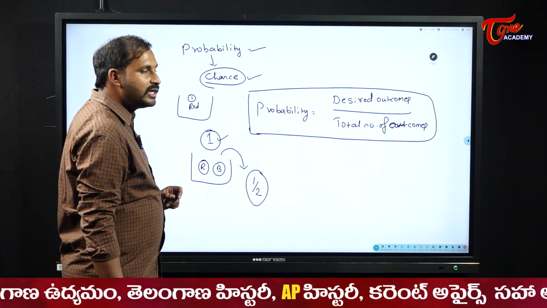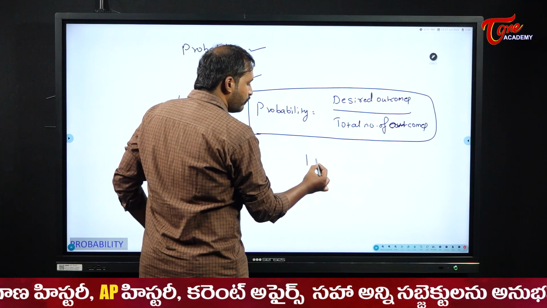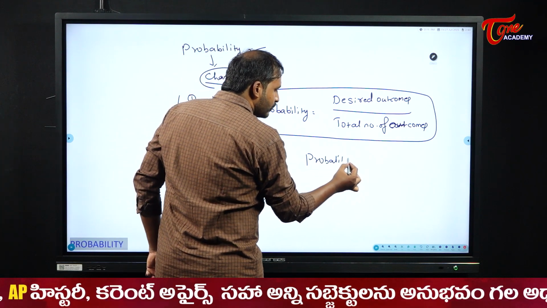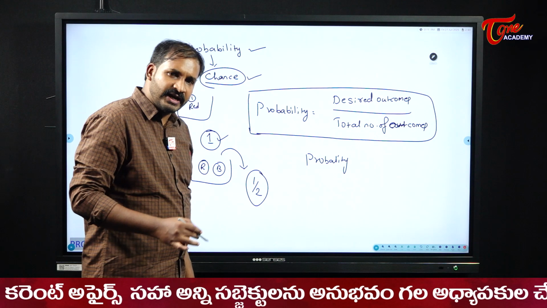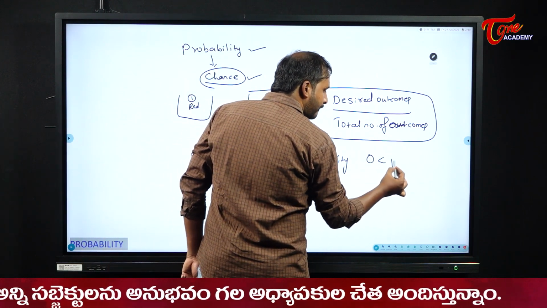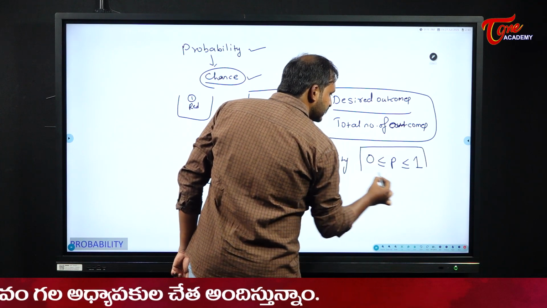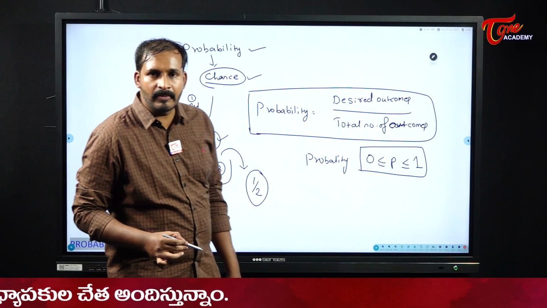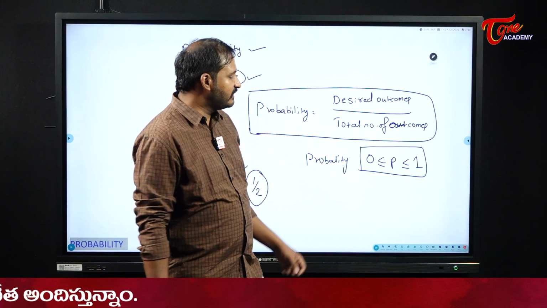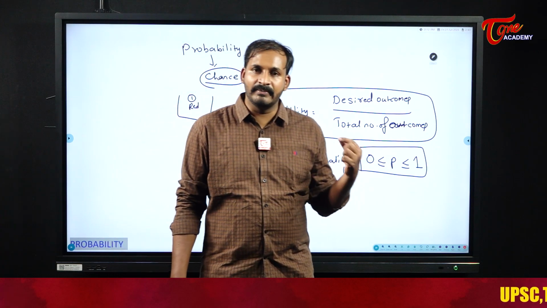That means what I can say here is that probability always lies between 0 and 1 for any event. The maximum probability of any event will be 1.